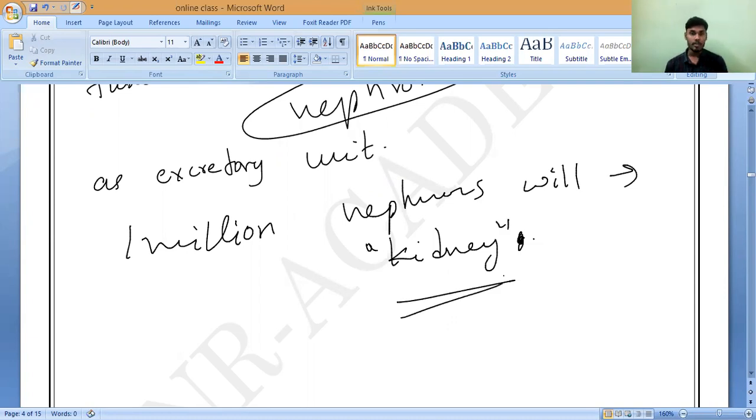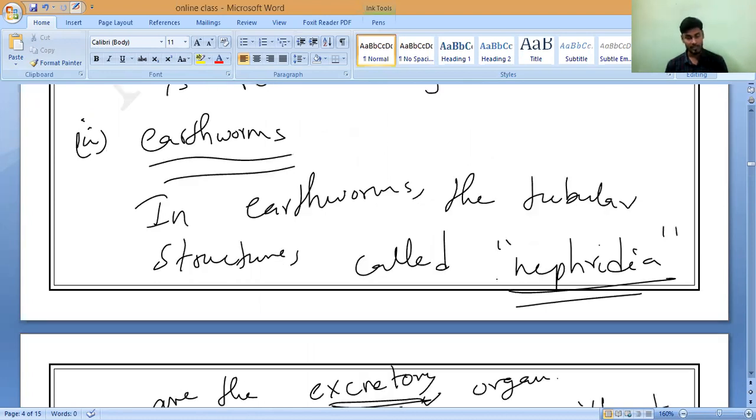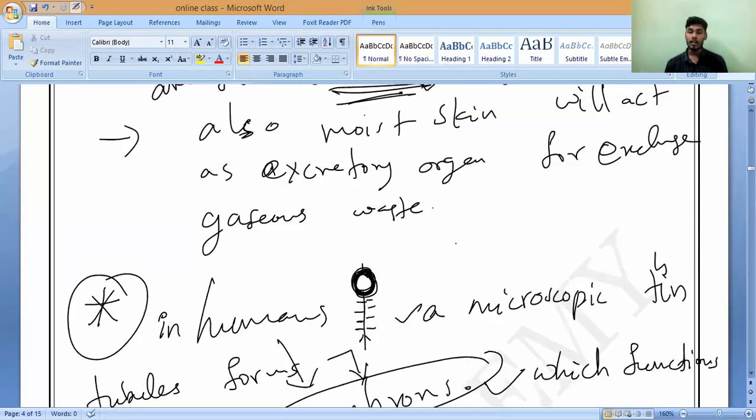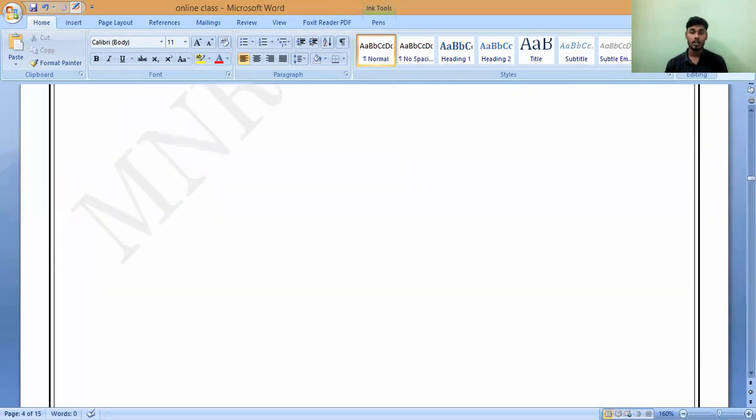Different animals have different kinds of excretory systems. There is no common organ for the exchange of these waste products. In insects, the tubules are called Malpighian tubes, as Kevin is saying. Yes, we'll study that in the next class. In the next class we'll study the last concept of this chapter: the removal of waste products in humans. With that we will end it.